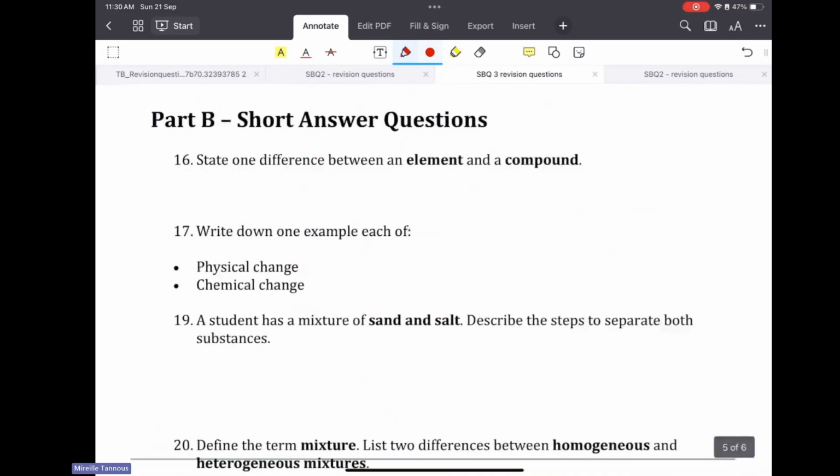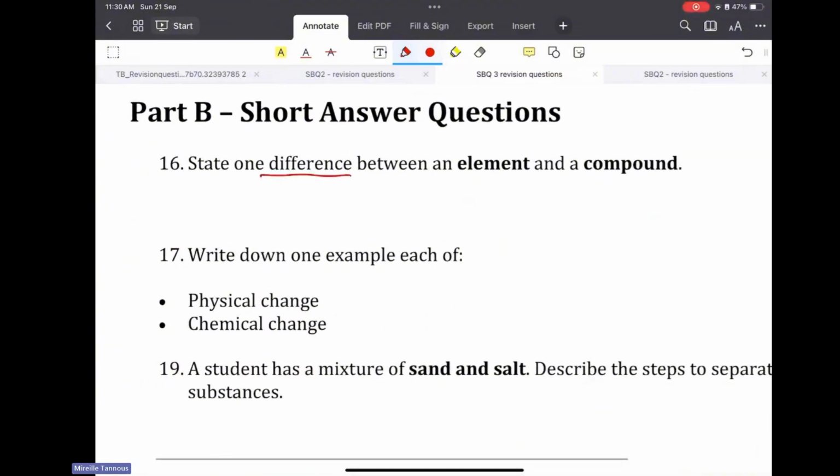Moving on. These are short answer questions. State the difference between an element and a compound. They want the difference, so I'm not going to say the similarities. The similarity is that they both are pure substances. Now the difference.